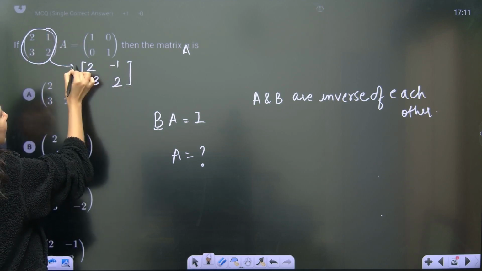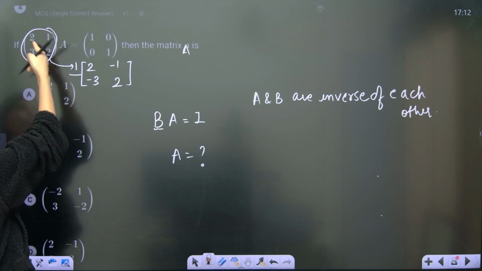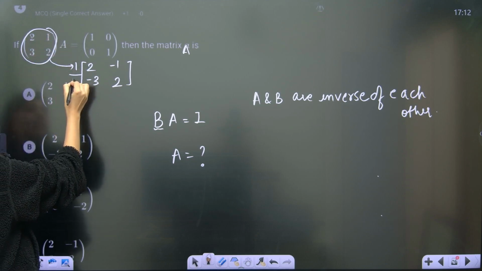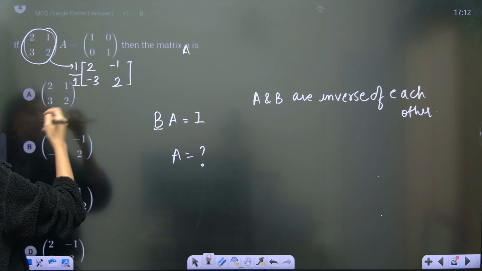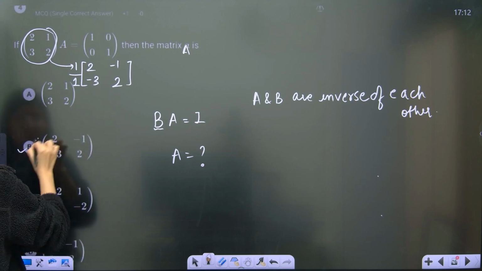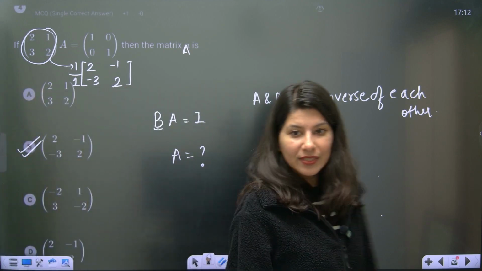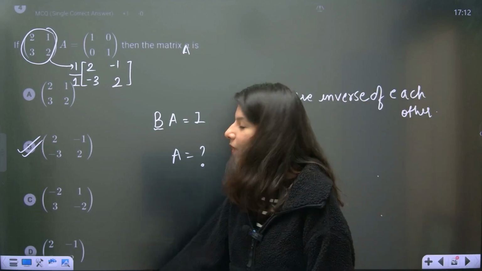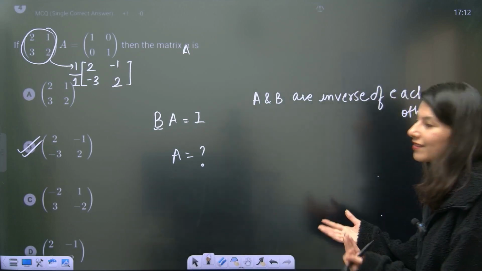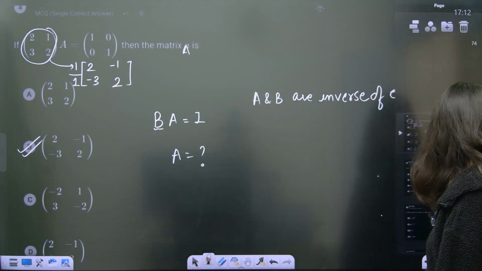And now you have to divide it by determinant. 2 2s are 4 minus 3. So 4 minus 3 is 1. So clearly 2 2 minus 1 minus 3, option B is absolutely right. Yes or no? Yes, option B is absolutely right. Okay. So 2 2 minus 1 minus 3. Easy question. I think within 10 seconds you can do this, right?